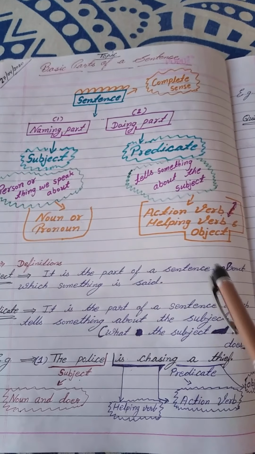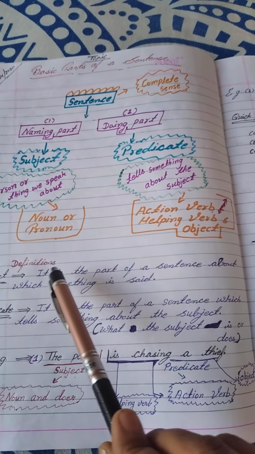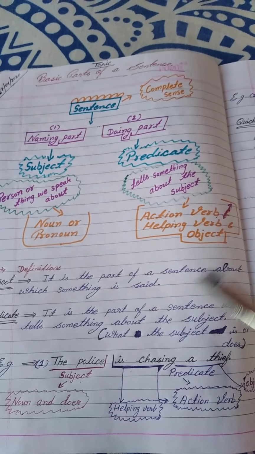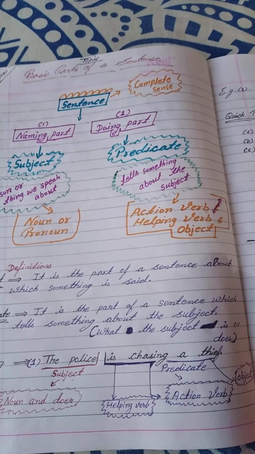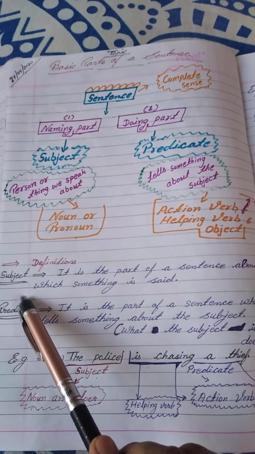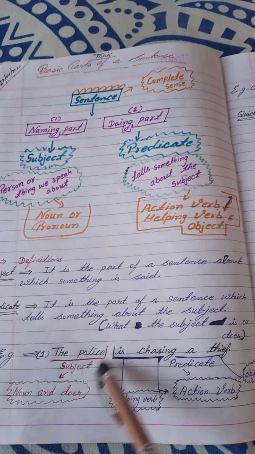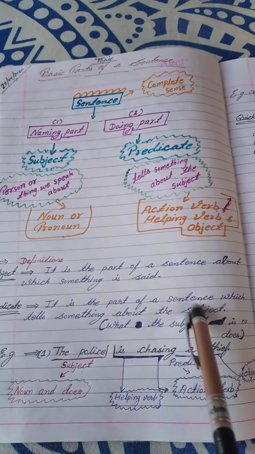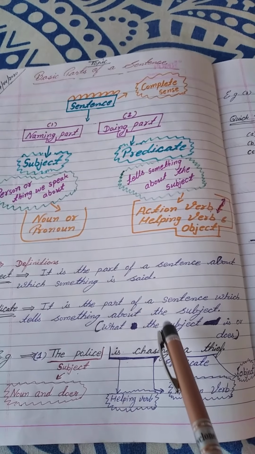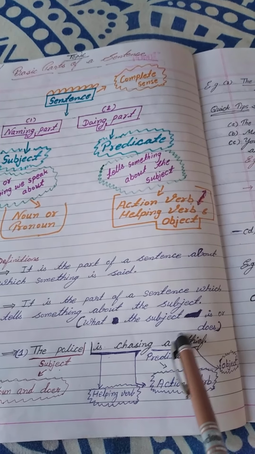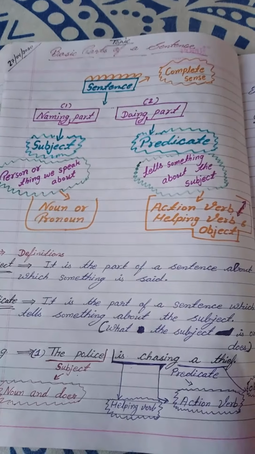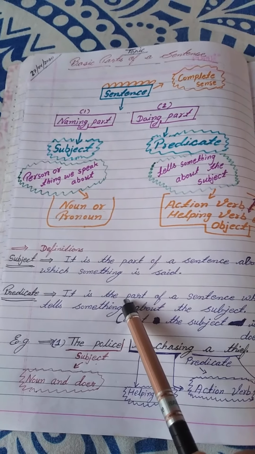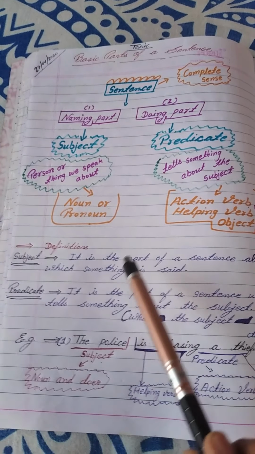Subject: it is the part of a sentence about which something is said. Means the part which names the person or thing we are speaking about is called the subject. And the predicate: it is the part of a sentence which tells something about the subject. Means what the subject is or does. So always remember, subject and predicate together make a complete sense.